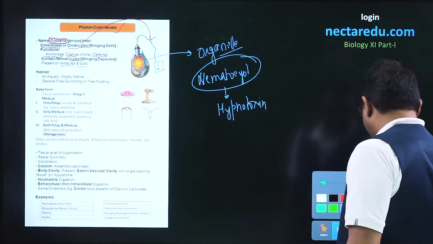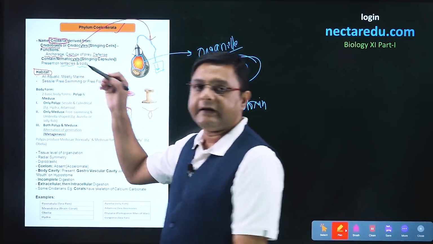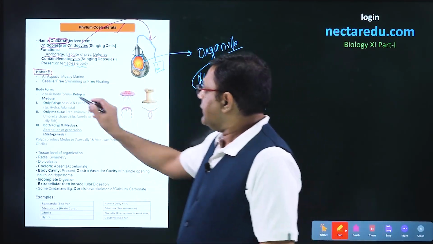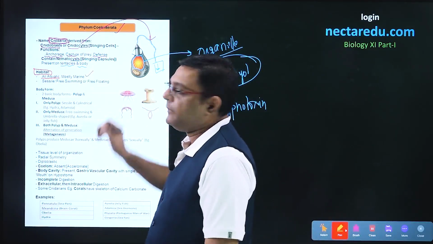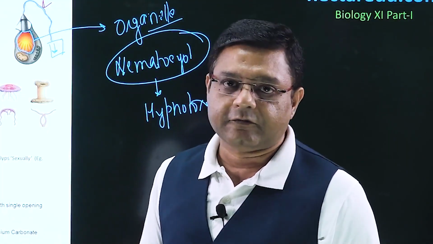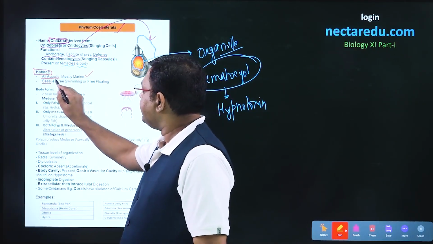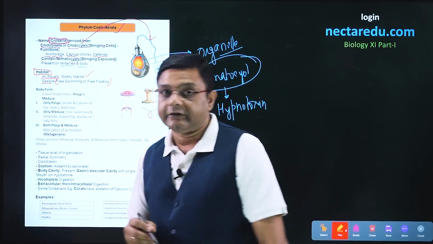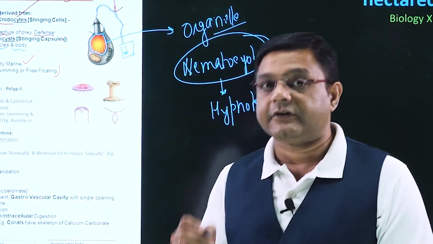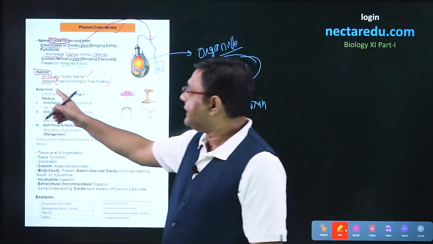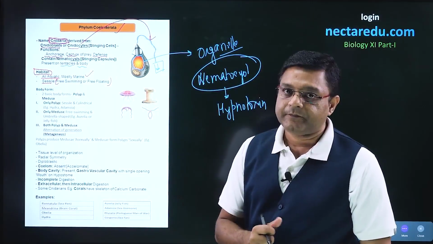Talking of the habitat, it is the same as in the case of phylum Porifera. All will be aquatic, but mostly these will be marine, and a few freshwater forms are found. In this phylum, both sessile and free swimming or free floating conditions are found. In phylum Porifera, only the sessile condition was present, but here it can be sessile as well as free floating or free swimming.